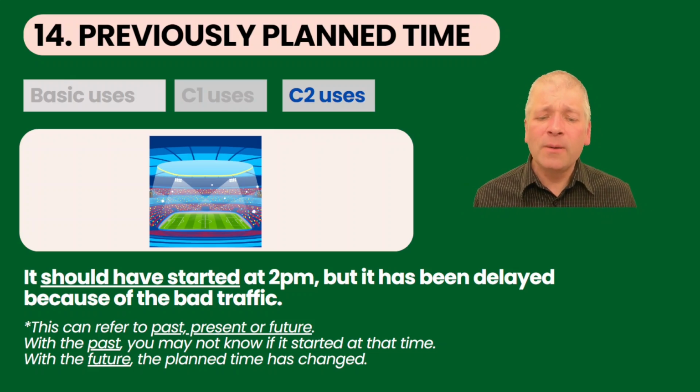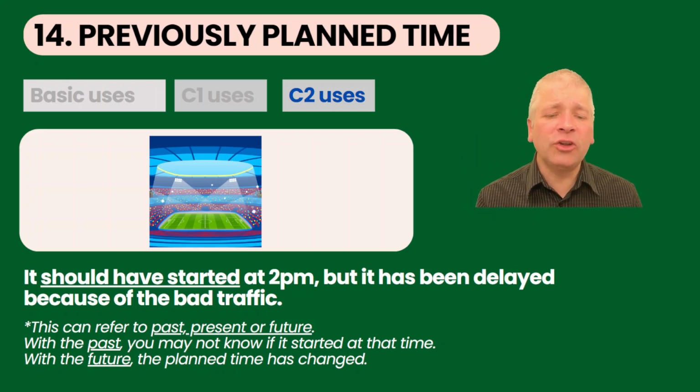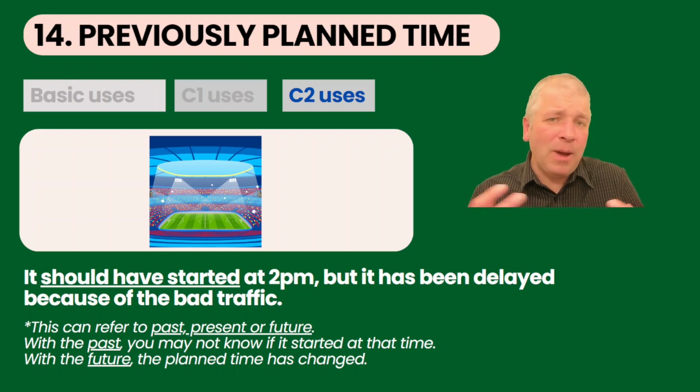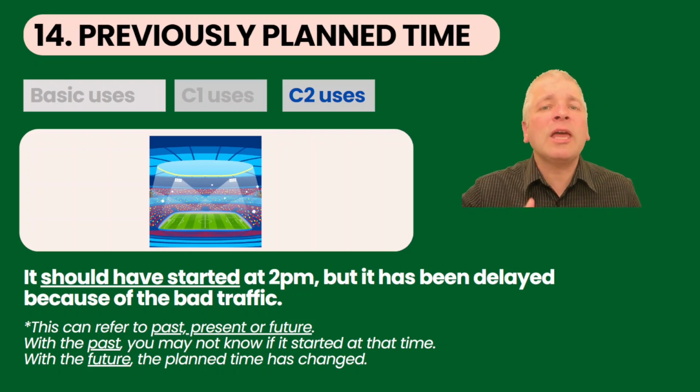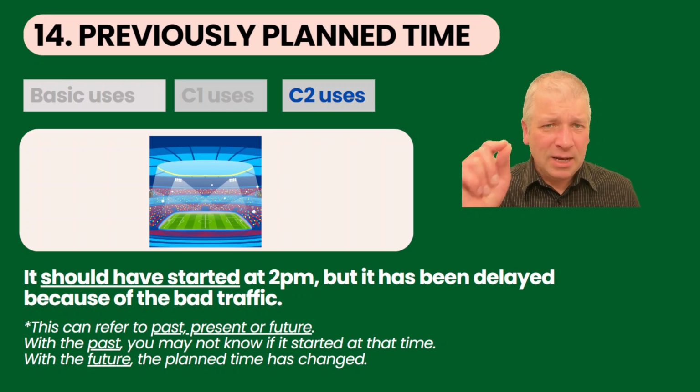With the future, the planned time has changed. It should have started at 2 p.m. in the future, but it has been delayed because of the bad traffic. So here, perhaps you're talking at 1 p.m. You're looking forward in time. It should have started at 2 p.m. But there's been a change.